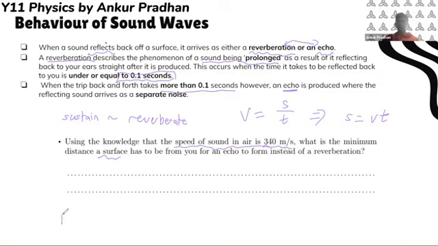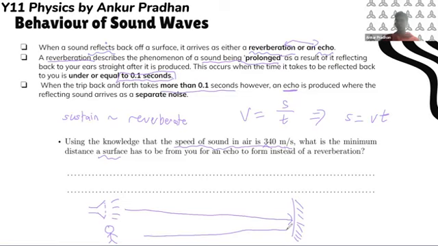Let's put a speaker here. I don't know how to draw a speaker, but something like that. And let's put the person here. And we have a wall here, a reflective wall. So the speaker plays a note and the person is right next to it, so they hear it instantly when it's played. Then the sound waves travel all the way to the wall and all the way back to the person, and they travel at this constant speed of 340 meters per second.